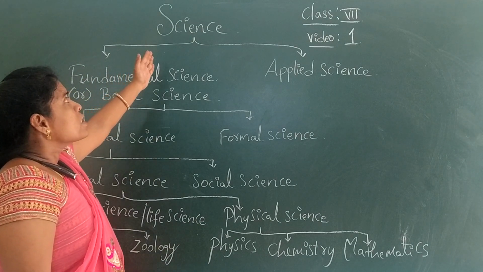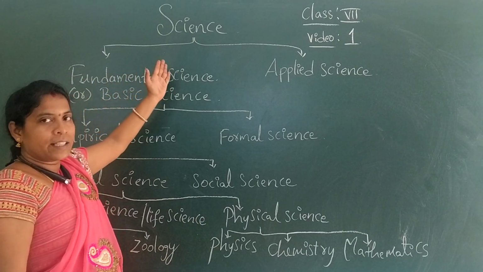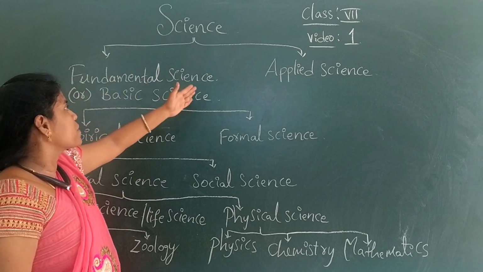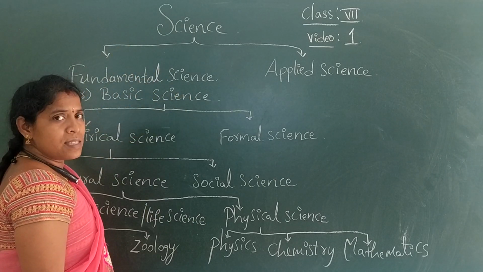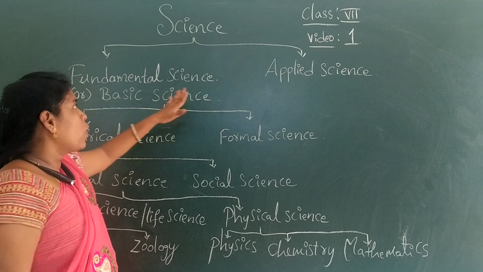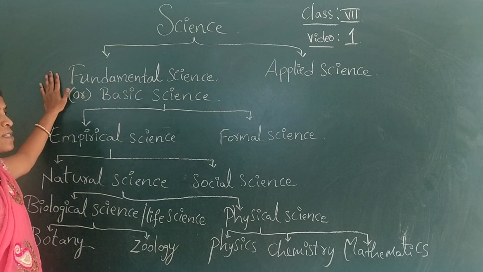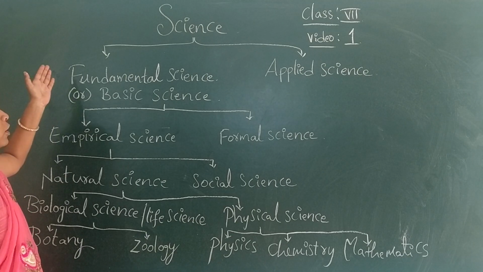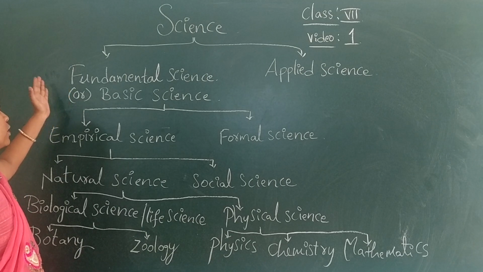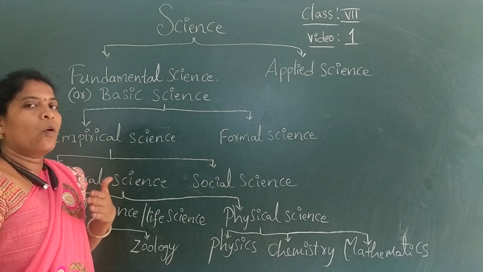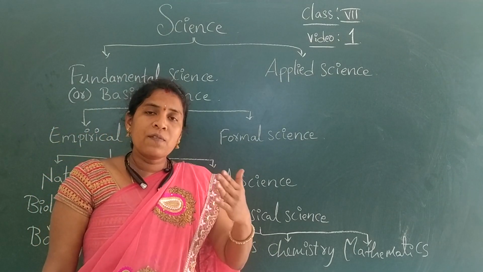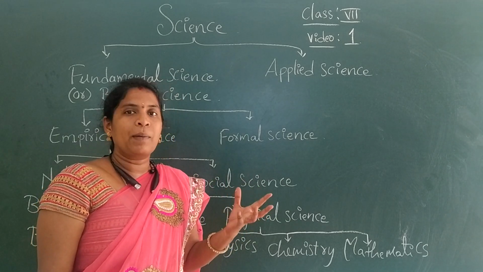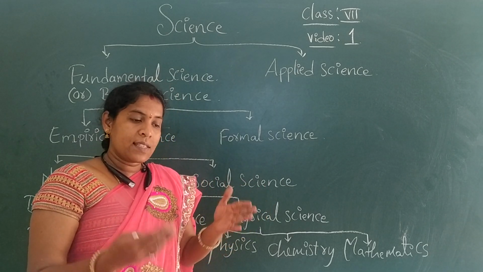I told you science is knowledge, and this knowledge is divided into two types: fundamental science and applied science. What's the difference between fundamental science and applied science? Fundamental science is, for example, what we study and learn from our surroundings: we observe things and learn about them.